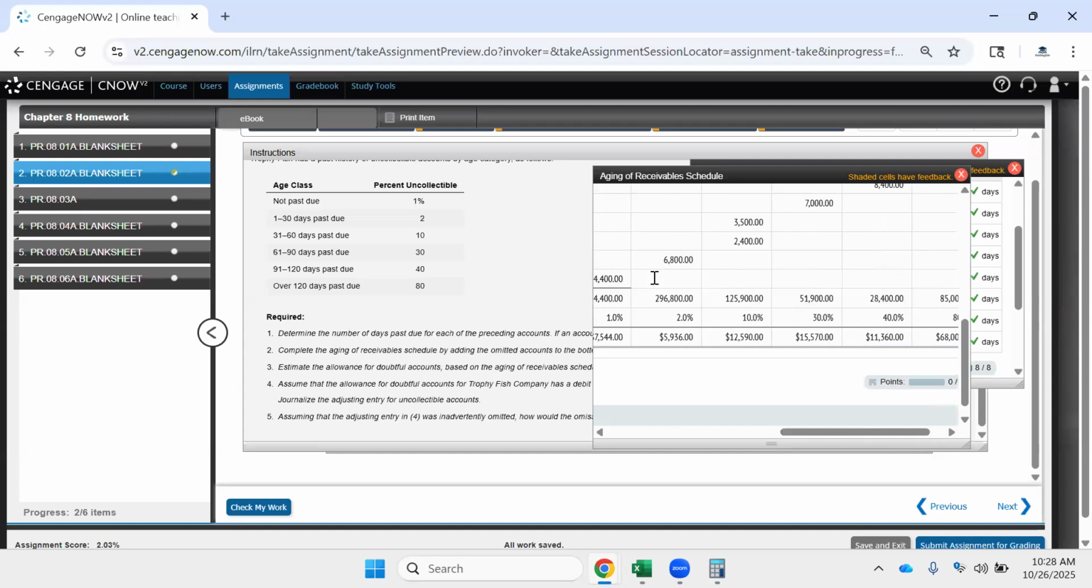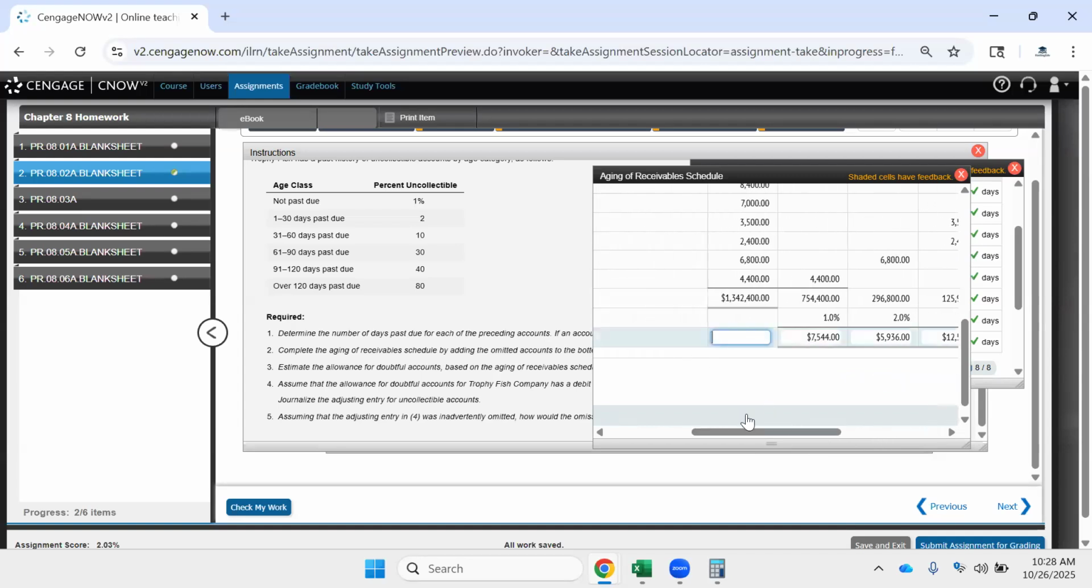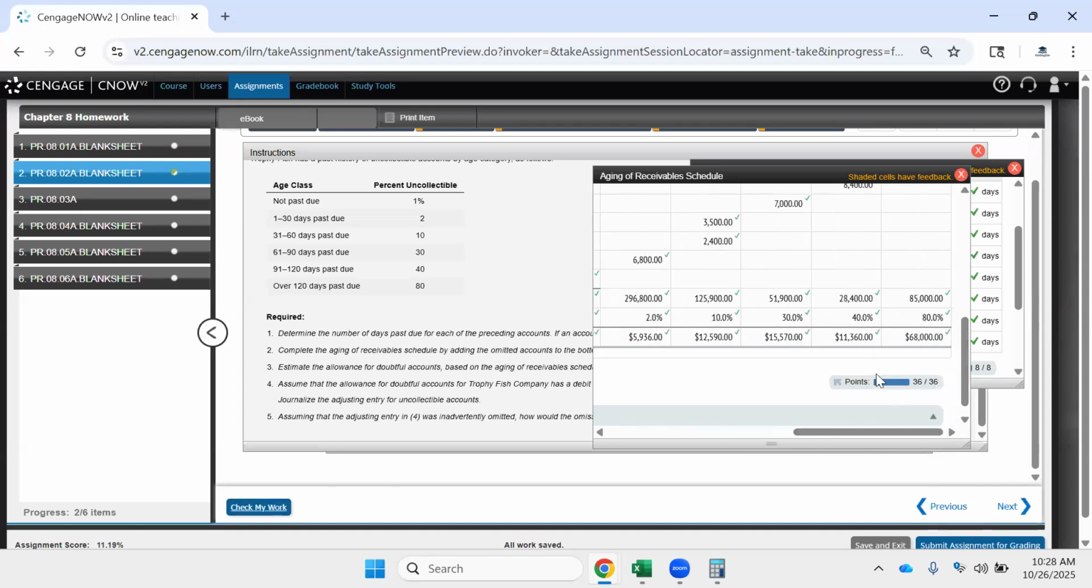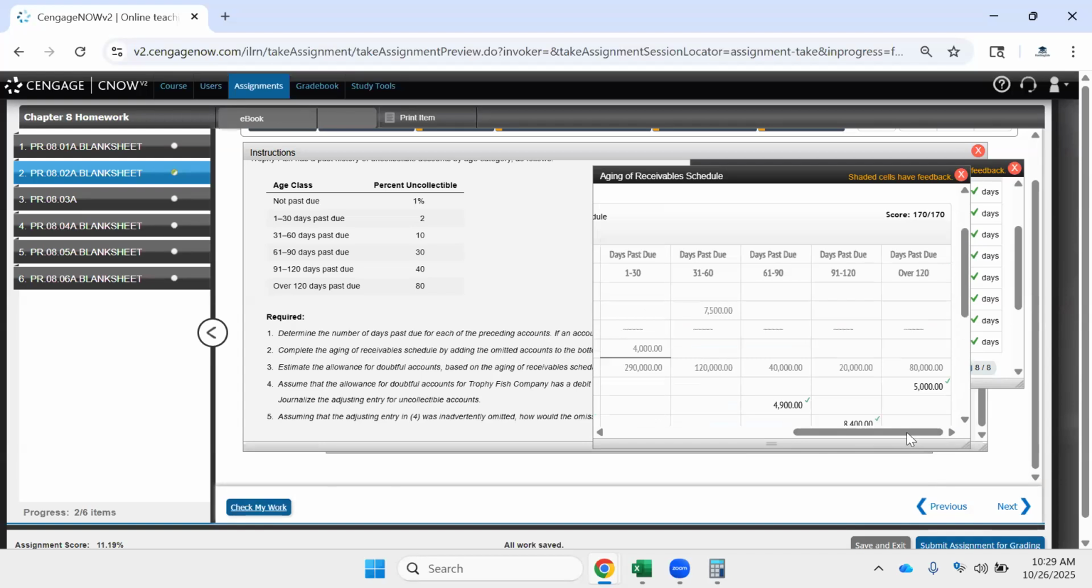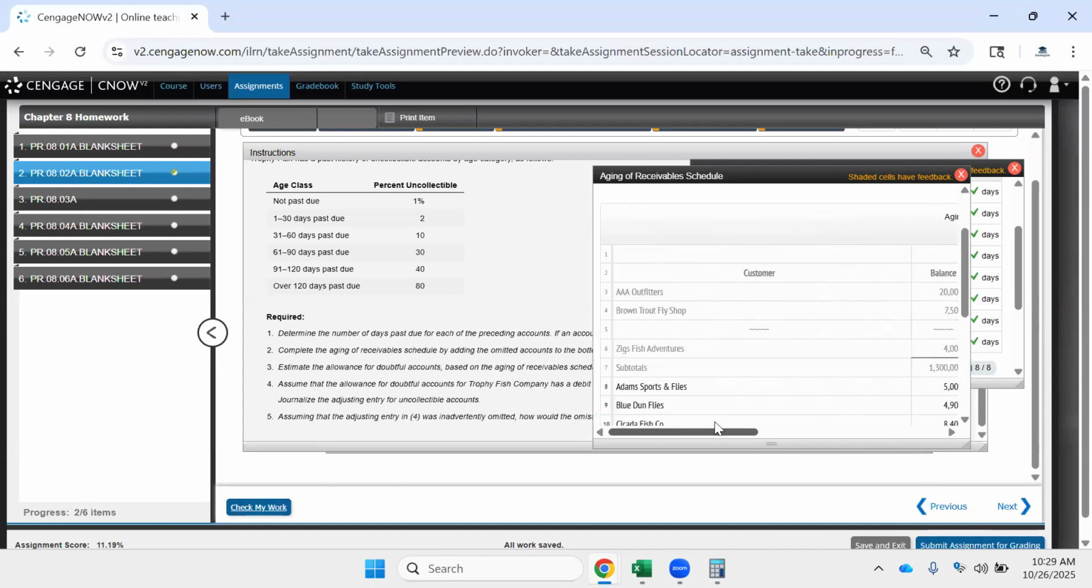And we add up each of these to arrive at the total estimated uncollectible accounts of $121,000. We check our work here. Perfect. We did well on this.